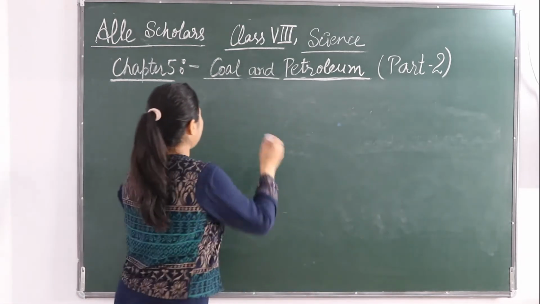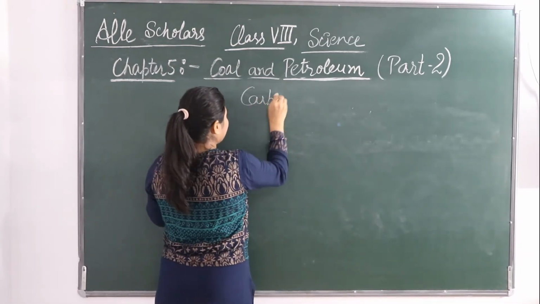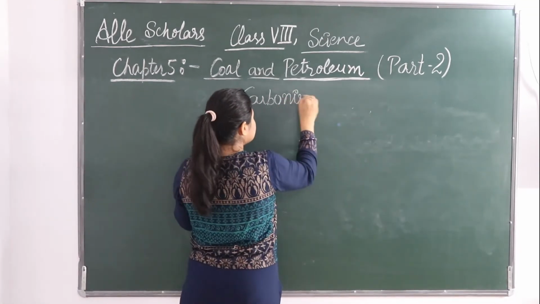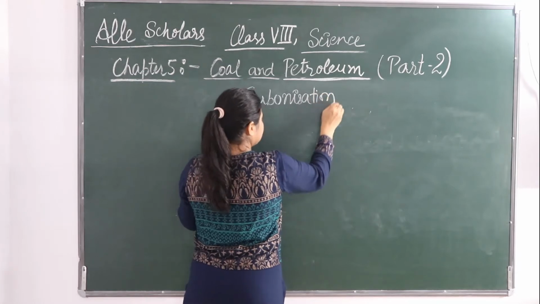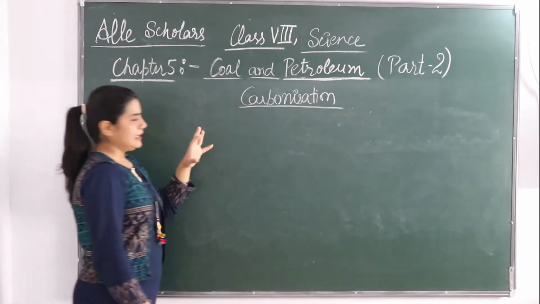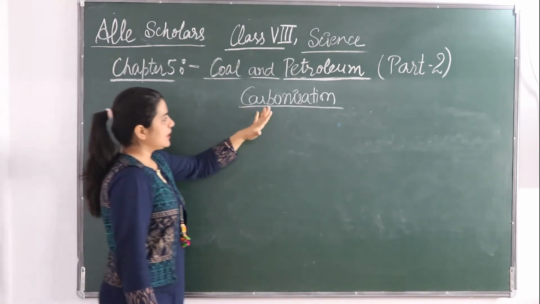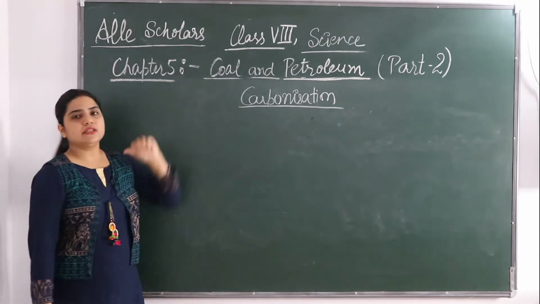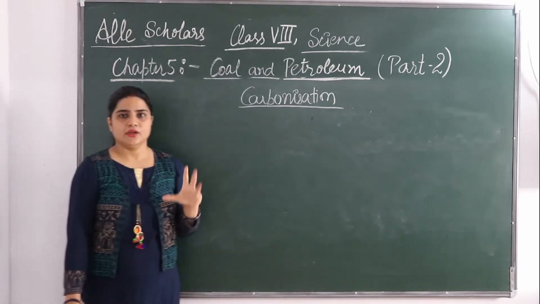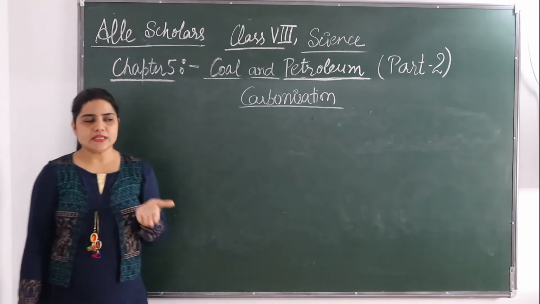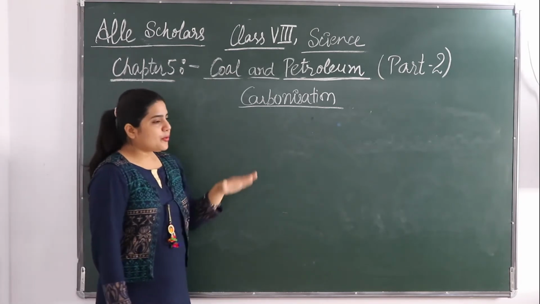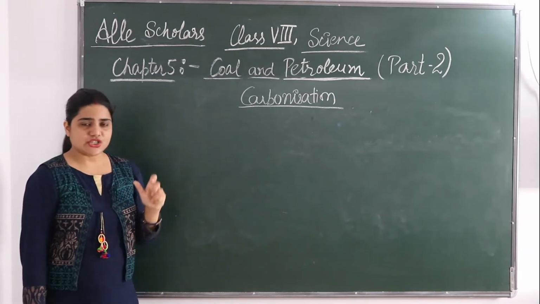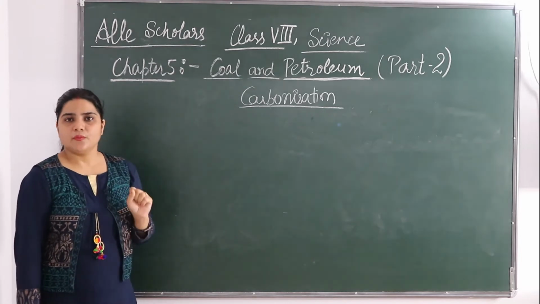Next we shall study about carbonization. Carbonization, as the name itself contains, anybody can guess? Carbon. Carbonization is made from what? Carbon. We all know that the main content of coal is carbon. So the slow process of conversion of dead vegetation into coal is called carbonization.